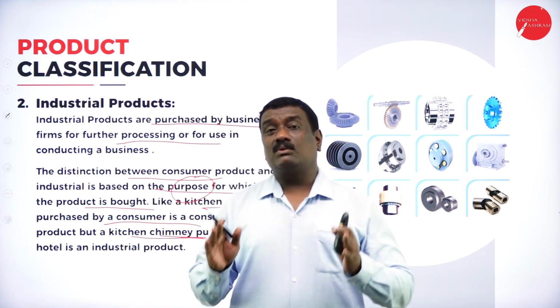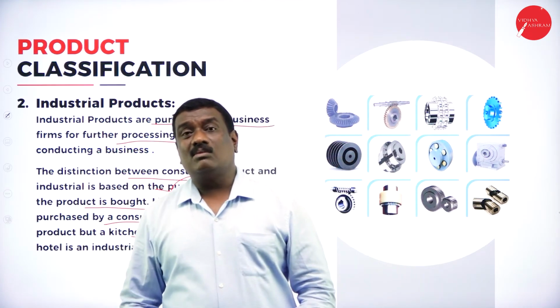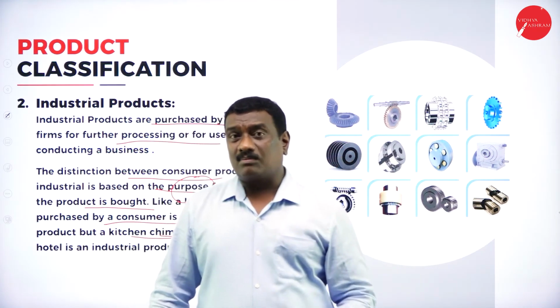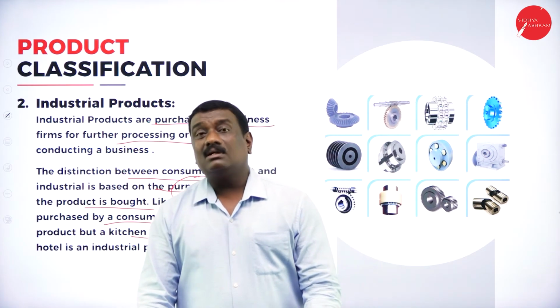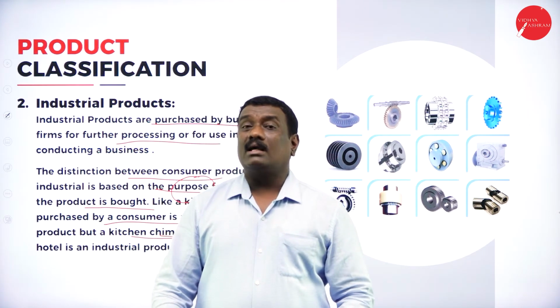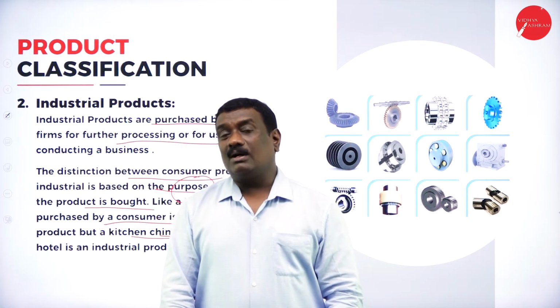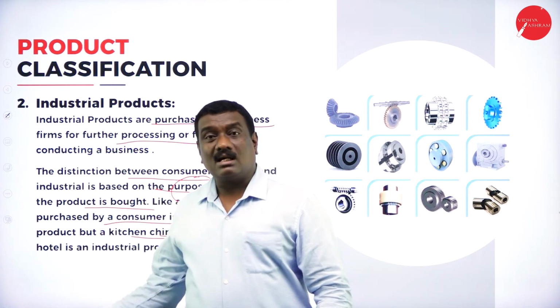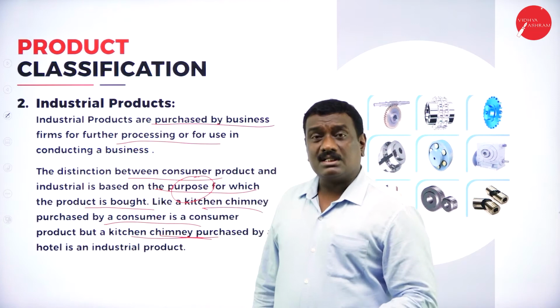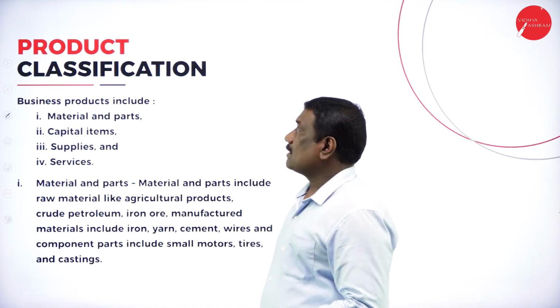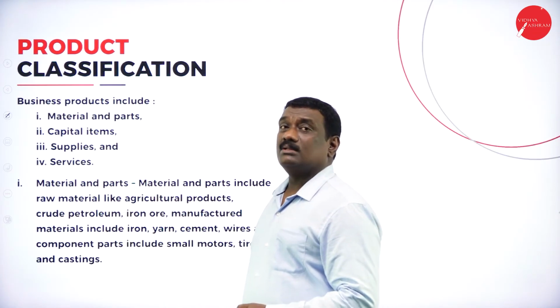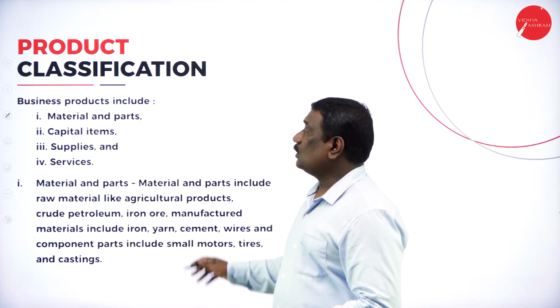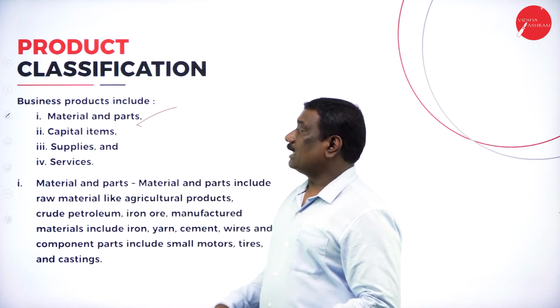The kitchen chimney purchased by a consumer for his house is a consumer product. But the same chimney, if bought by a hotel or a restaurant or pubs, can be an industrial product.